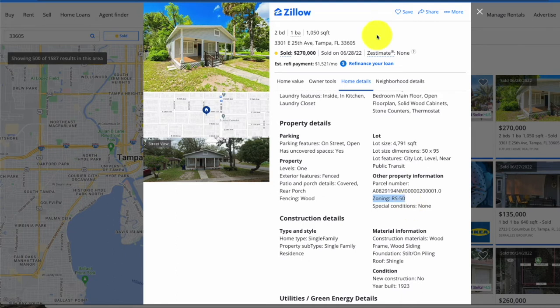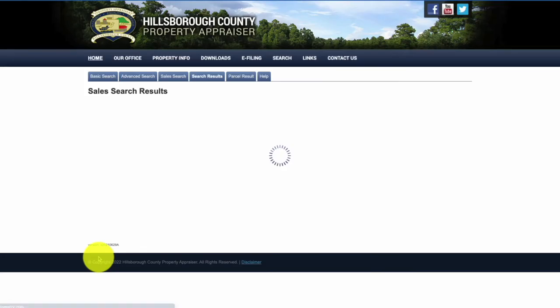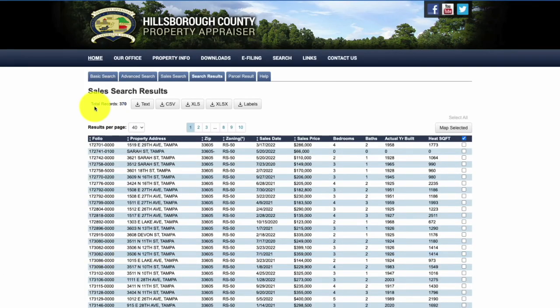And if you're looking for, say, commercial properties, you could also go to your county and see what the zoning is. So once I click search, I have results here, and it's a total of 370 records of properties that were sold within the last 2 years. Just at a glance, I could see if there already is a property here that was bought and sold within a short period of time. This is exactly what I want to look for.